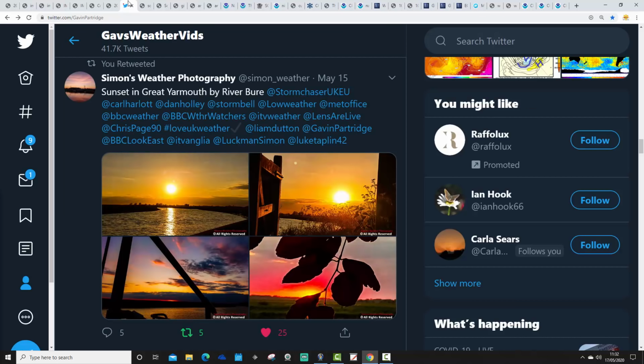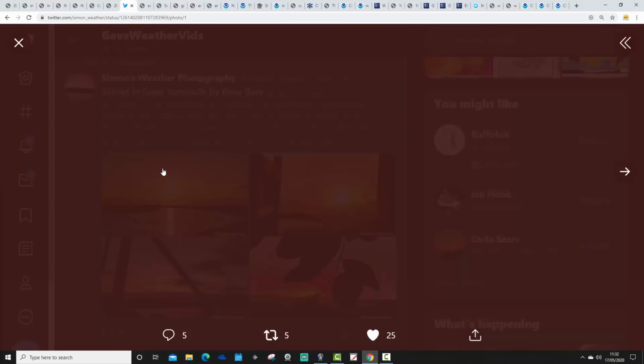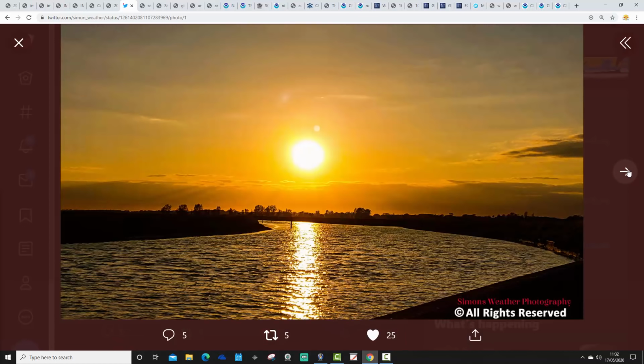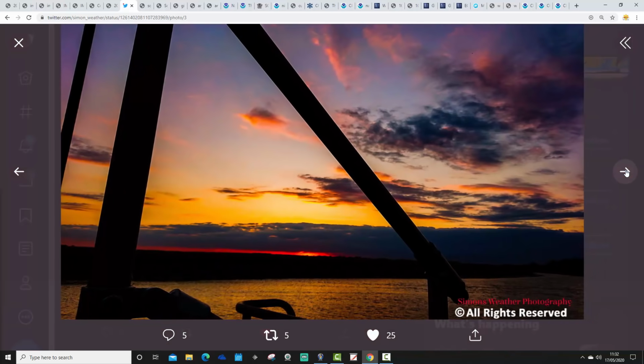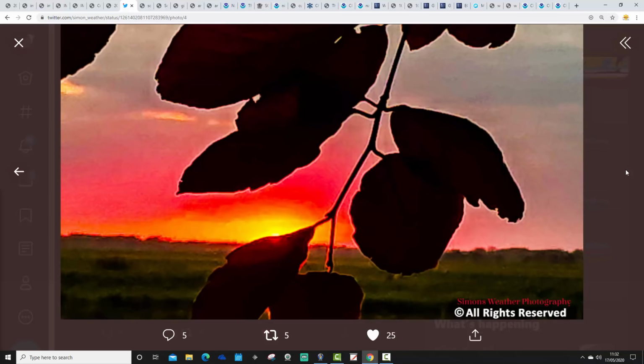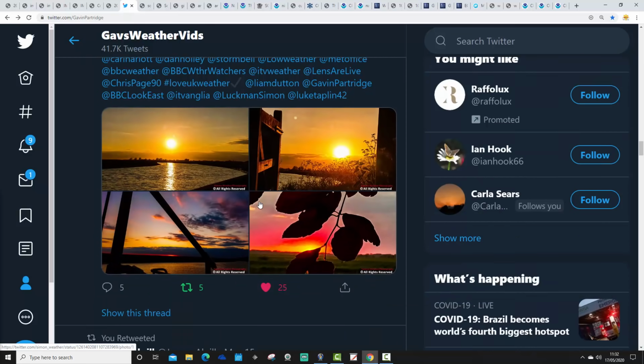We had a few shared with us on our social media, Twitter account as well. This one from Simon's Weather Photography shows sunset in Great Yarmouth over the River Bure. Again, you can see fabulous looking colours with this one, really vibrant colours as the sun set a couple of days ago over Great Yarmouth. So thank you, Simon, for sharing those with us.